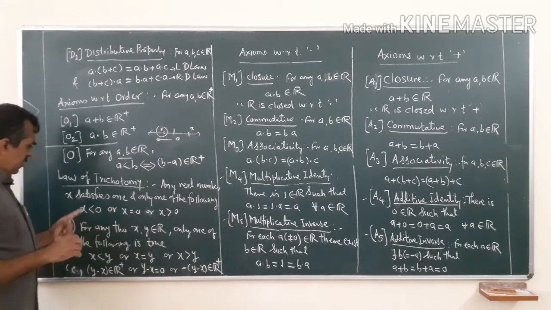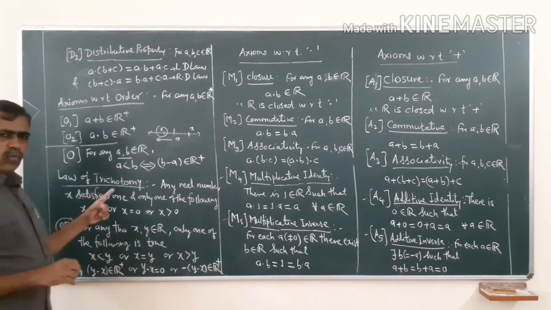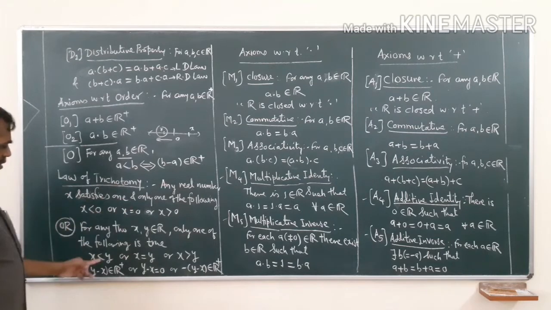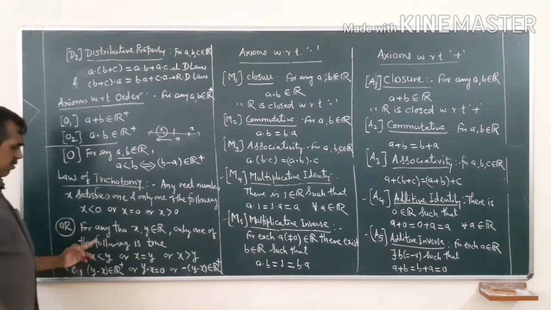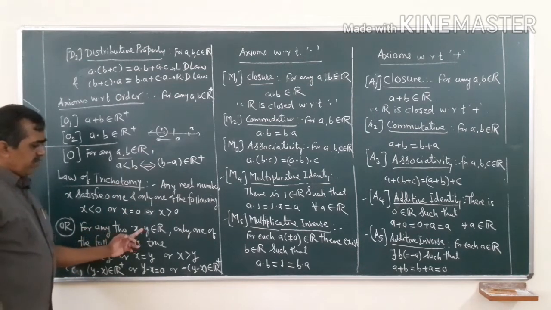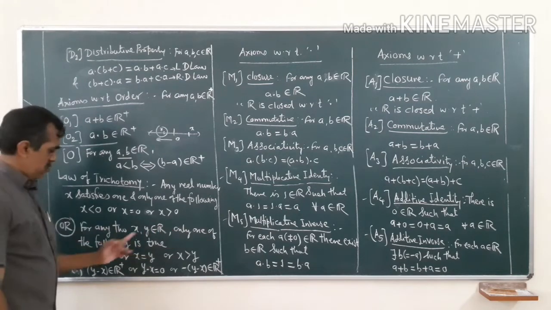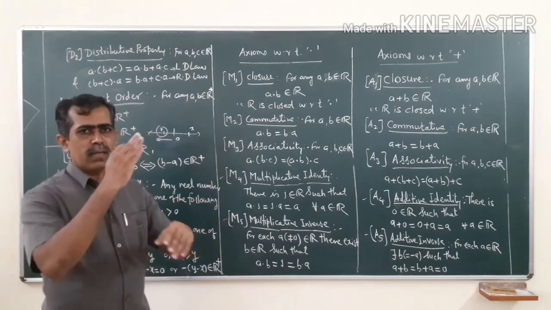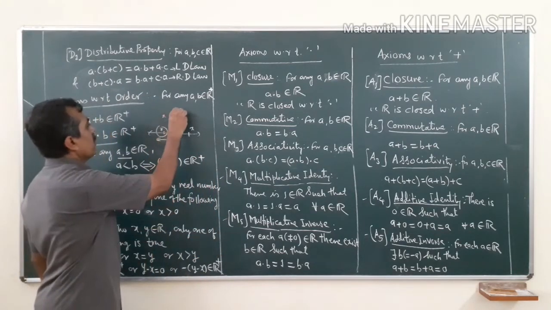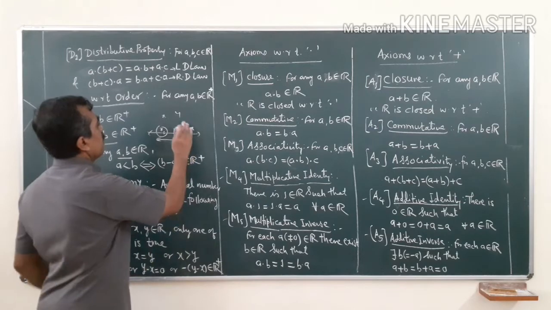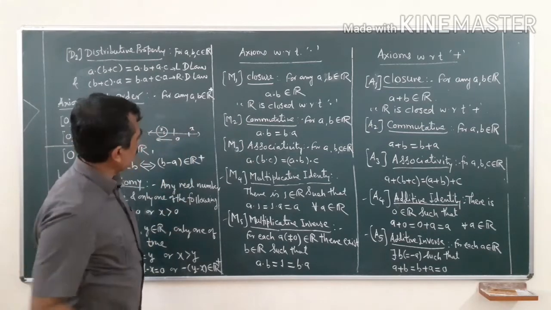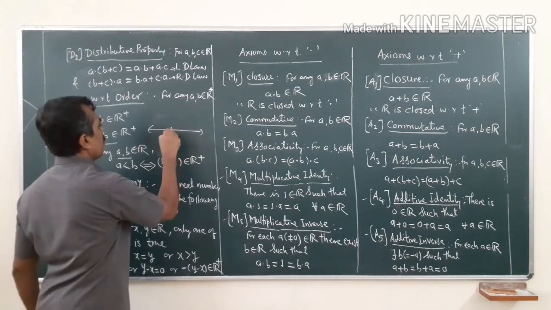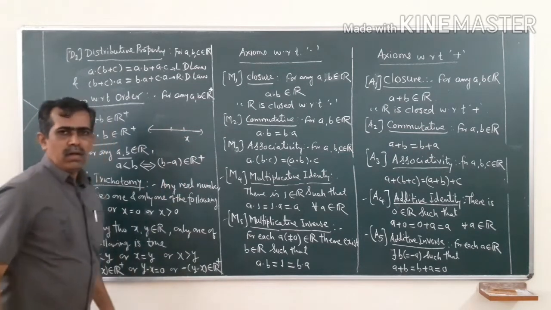Again, I have taken here one real number. If I now take two real numbers, suppose A and B, then what will happen? For any two real numbers x and y in R, one and only one of the following is true. Suppose this is the real line and x is here, and y is any real number.